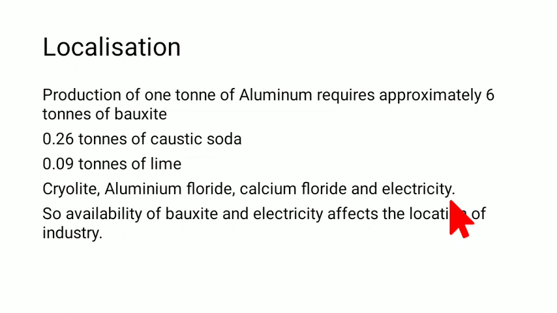You'll do a very clever thing: you will establish the aluminum smelting industry in a place where you get the bauxite, where the bauxite is mined, isn't it? So that the transportation cost is reduced, because you can transport 1 ton of aluminum in a much cheaper manner than 6 tons of bauxite. Transporting 6 tons of bauxite for a long distance is quite expensive. Rather, you would want to opt for transporting 1 ton of aluminum. So this is one thing that you can do.